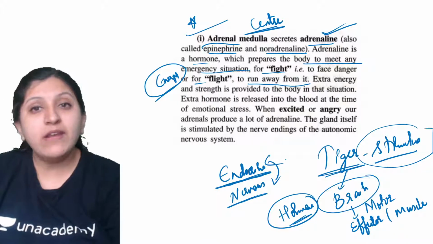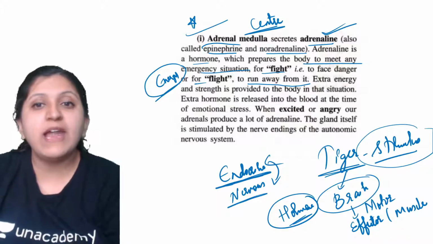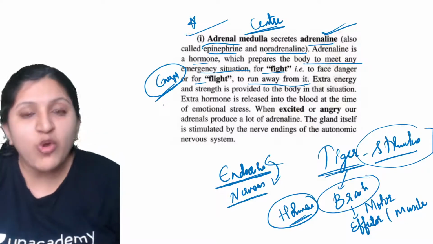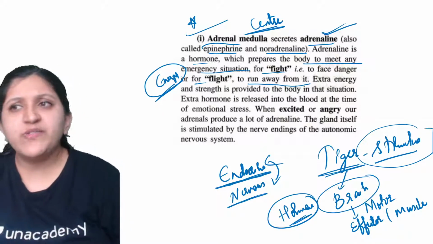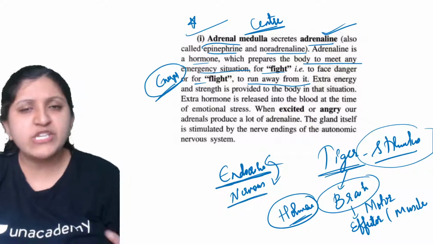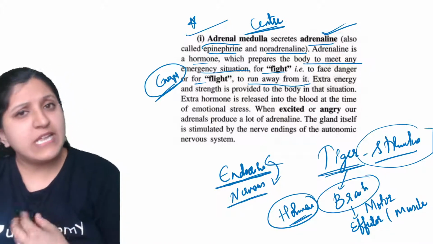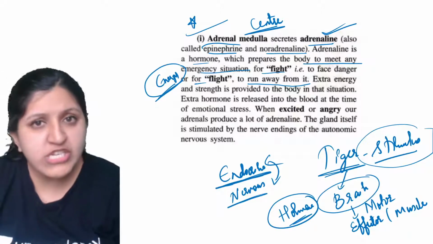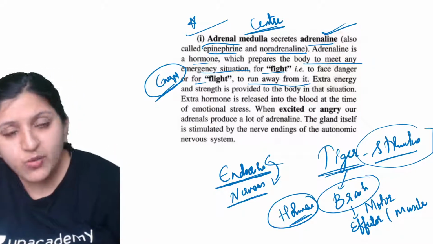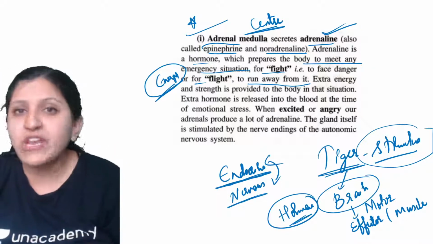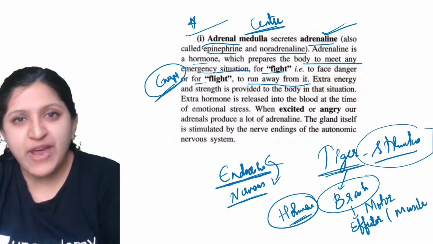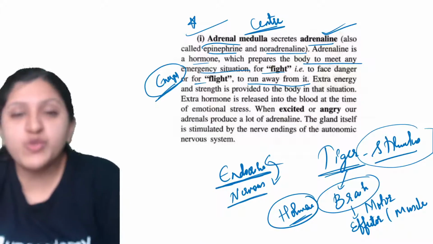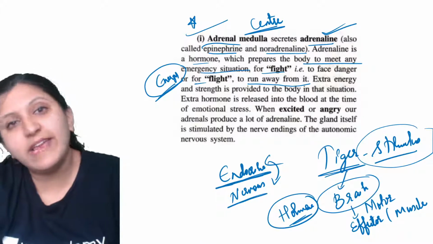Then adrenaline is going to make sure that a greater amount of energy is supplied to you. So lots of energy is stored. There is glucose which can be broken down. Let's say glucose is not available, then protein can be broken down. Protein is converted into glucose and then energy formation can occur. Or you have stored fat, so that stored fat can also be converted into glucose and then energy formation can be done.